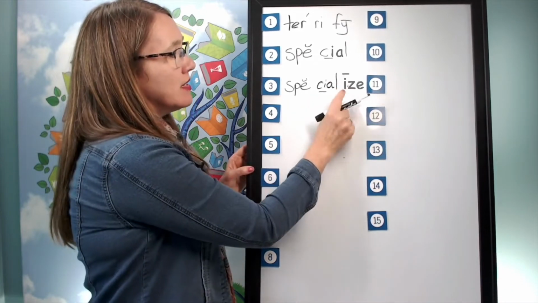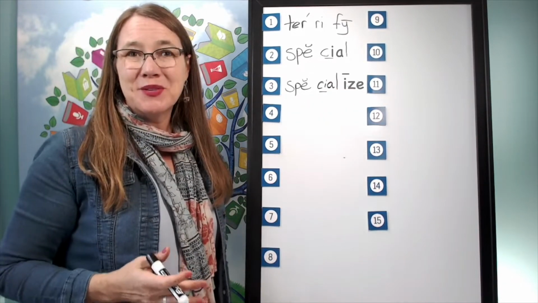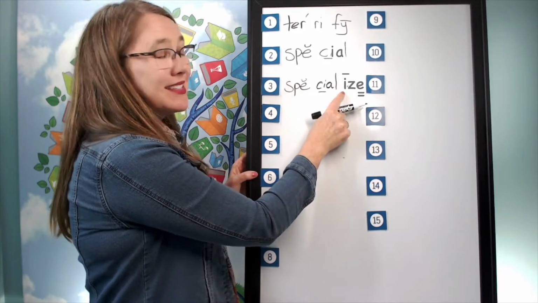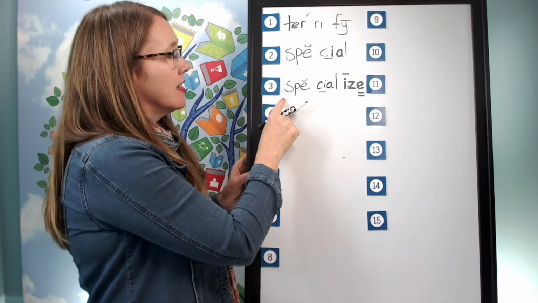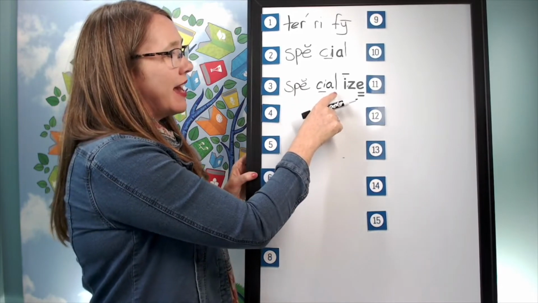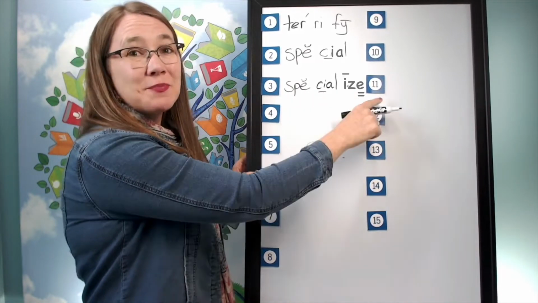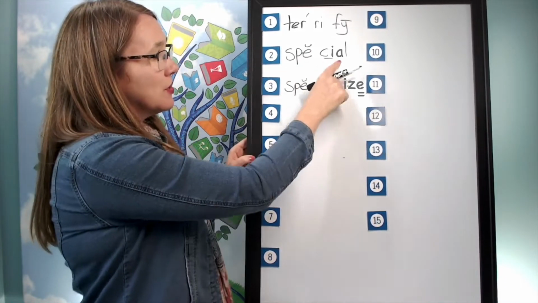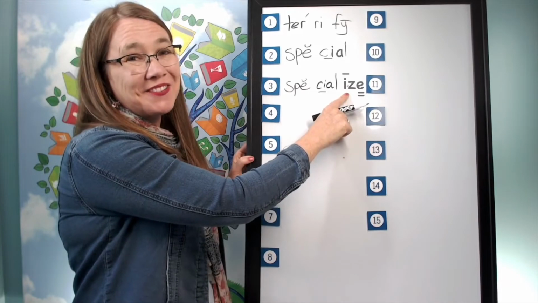And notice this is saying its long sound. Why? The vowel says its long sound because of the E. Let's read it. S-p-e-sh-a-l-I-z. Specialize. Notice these two words are related. We took the word special and we added the suffix "ize."